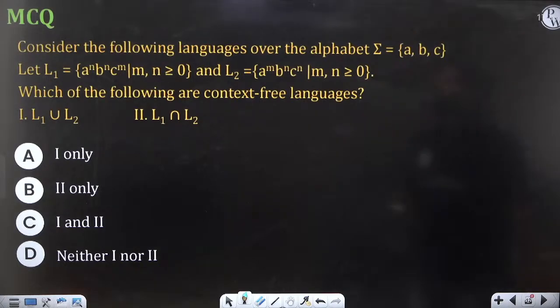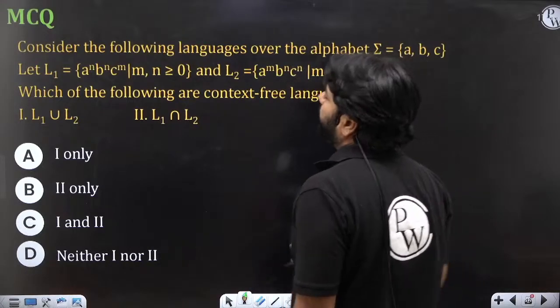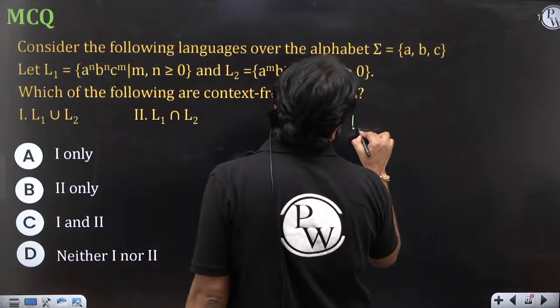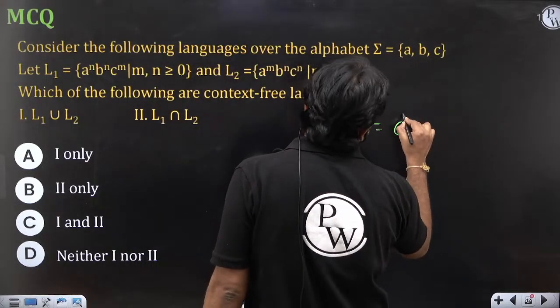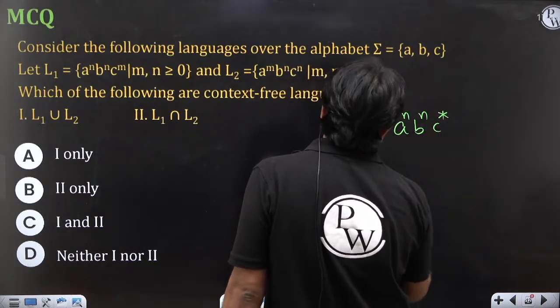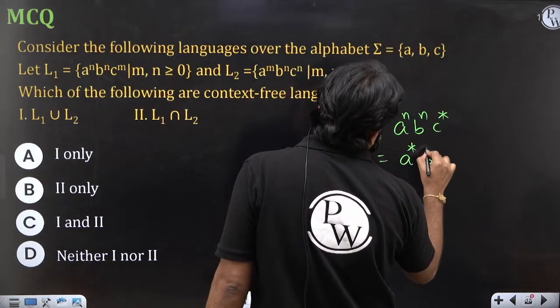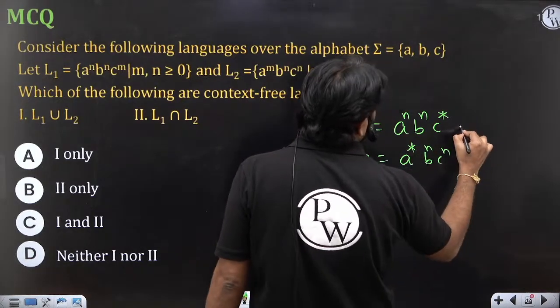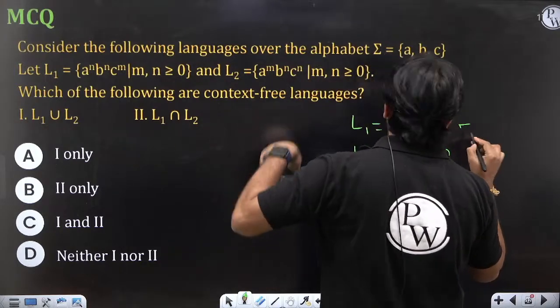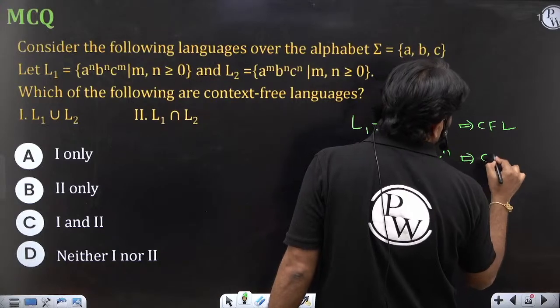So now, how do you attempt this? Very simple, right? L1, you can see, is A power n, B power n, C star strings. And what is L2? A star, B power n, C power n. Individually both are CFL, as well as DCFL also.